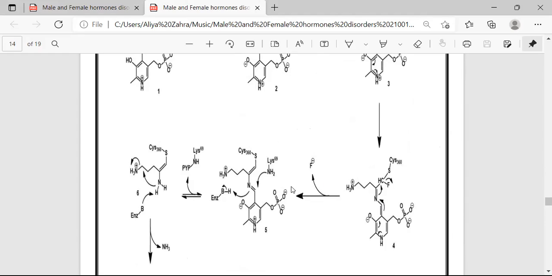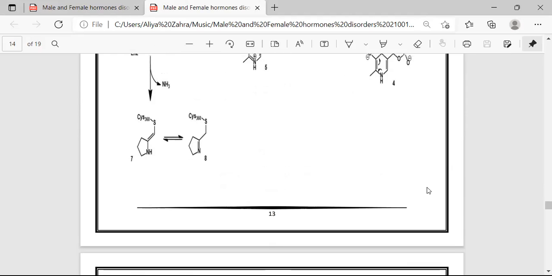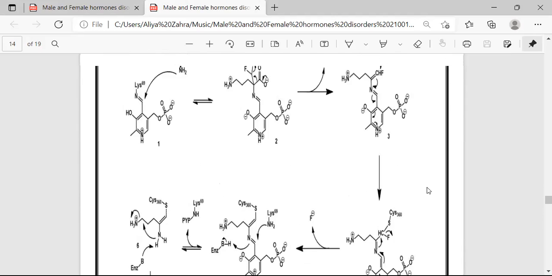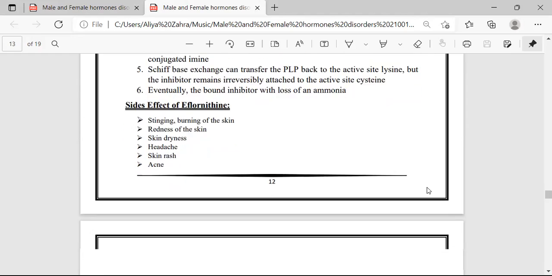Then after this, there is a Schiff base exchange that can transfer the PLP back to the active site lysine, but the inhibitor remains irreversibly attached to the active site cysteine. Eventually, the bound inhibitor is lost with the loss of ammonia. In the last step, there is the loss of ammonia releasing cysteine. The next is we talk about the side effects of eflornithine. The side effects include burning of the skin, redness of the skin, dryness, headache, skin rash, and acne.